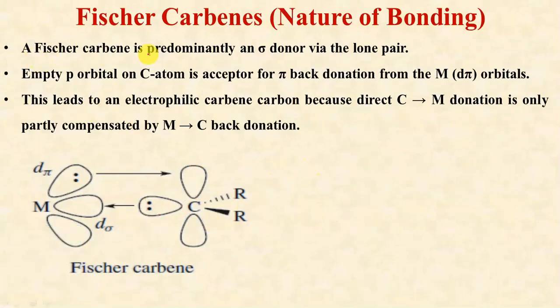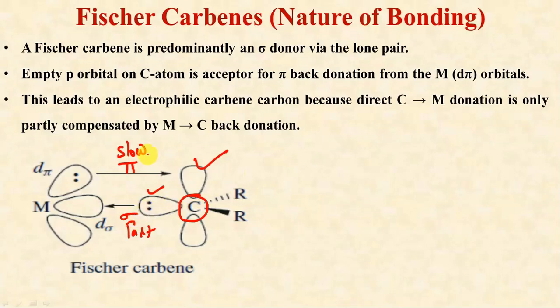So once again, a Fischer carbene is predominantly a sigma donor by a lone pair of electrons. This is sigma bond formation, this is pi bond formation. The empty p orbital on carbon is an acceptor of pi back donation from filled d orbitals. This leads to an electrophilic carbon. Now carbon is transferring electrons to the metal, but this back bonding extent is very low. So this is a very fast donation and this is a very slow donation. In this way, carbon is transferring its electrons to the metal but not getting that much electron density back from metal to carbon. That's why this carbon becomes electrophilic in nature.